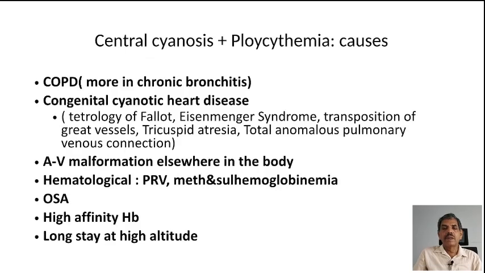Then the next important cause is congenital cyanotic heart disease, that is tetralogy of Fallot, Eisenmenger syndrome, transposition of great vessels, tricuspid atresia, total anomalous pulmonary venous connection. Yet another cause is AV malformation elsewhere in the body. Hematological conditions known to produce central cyanosis and polycythemia are polycythemia rubra vera, methemoglobinemia and sulfhemoglobinemia, obstructive sleep apnea, high affinity hemoglobin, and a long stay at high altitude.